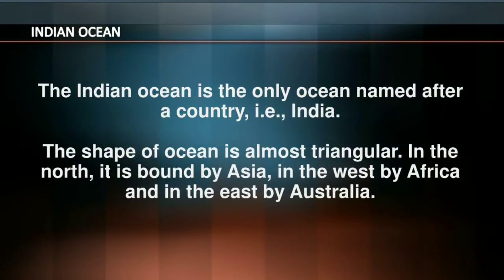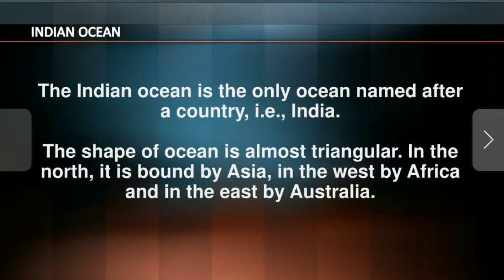Now about our Indian Ocean. The Indian Ocean is the only ocean named after a country, India. The ocean which is below our India is the Indian Ocean. The shape of the ocean is almost triangular. In the north, it is bounded by Asia, in the west by Africa, and in the east by Australia.